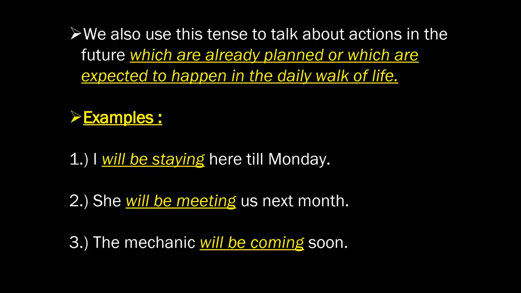Now let us see a different case. We also use future continuous tense to talk about actions in the future which are already planned or which are expected to happen in the daily walks of life. Now let us understand this with the help of some examples. Number 1. I will be staying here till Monday. 2. She will be meeting us next month. 3. The mechanic will be coming soon.